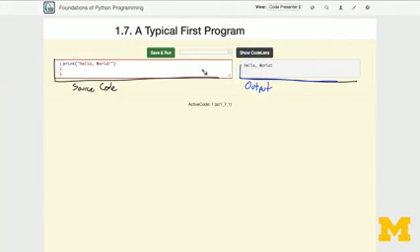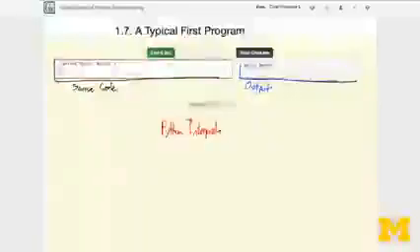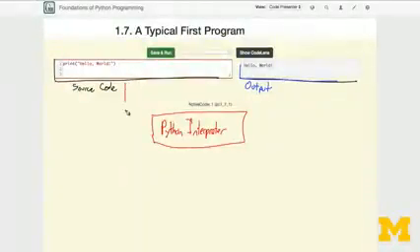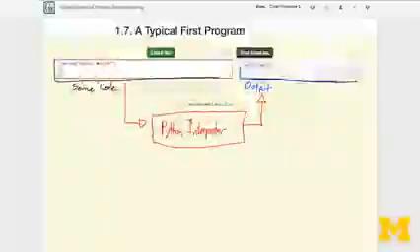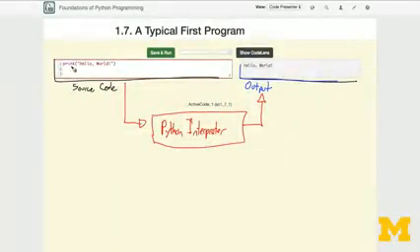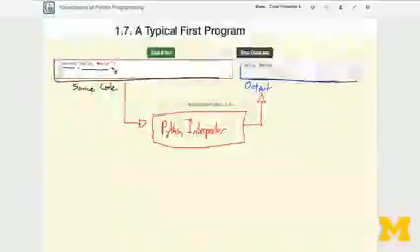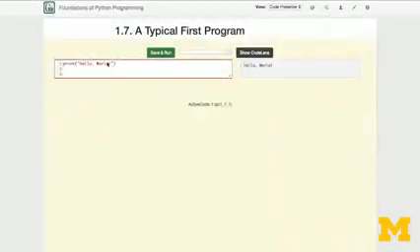When we click Save and Run, what happens is that there's a hidden Python interpreter, and it looks at what's in our source code and prints out whatever any relevant output is. And remember that this source code is a set of instructions. In this case, the source code is an instruction to print out whatever is in quotation marks here, in this case, Hello World.